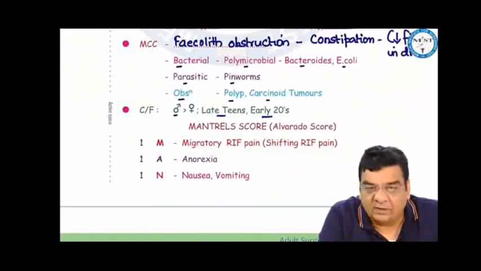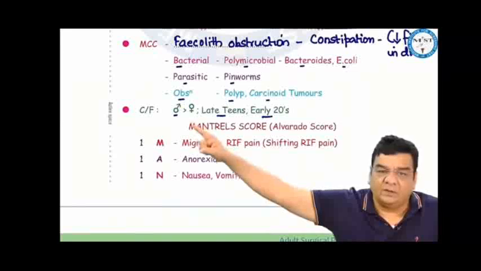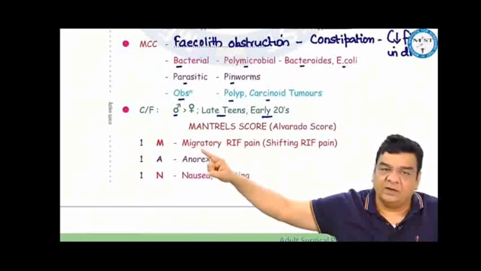The presentation can be scored with the MANTRELS scoring, which is also called the Alvarado score. M for migratory right iliac fossa pain. Remember, it is migratory right iliac fossa pain. It is not just the right iliac fossa pain. Initially, the pain is in the periumbilical region, and then it shifts from the periumbilical to the right iliac fossa.